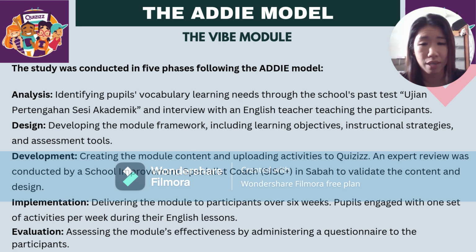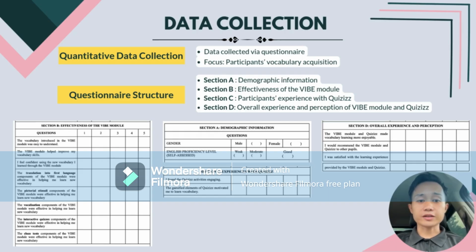The study was also conducted in five phases following the ADDIE model, which is analysis, design, development, implementation, and evaluation, which will be elaborated further. Now let's take a look at how we collected the data for this study. We gathered quantitative data through a questionnaire, which you can see in figure 1. The main focus was to explore the participants' acquisition of vocabulary. The questionnaire was divided into 4 sections.